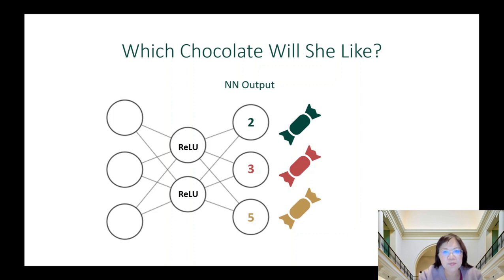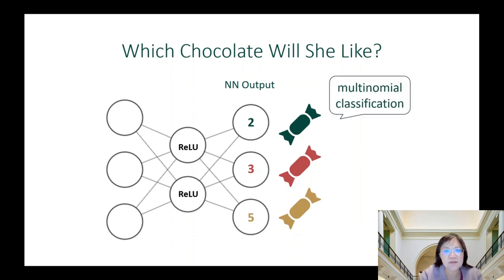And we have these predictive values of 2, 3, and 5. As you know, neurons can produce any values. These values are unrestricted between negative infinity and positive infinity. And we're just using 2, 3, 5 as examples, but they can be any number. However, since he needs to know the probability, we really need to turn these numbers into probabilities.